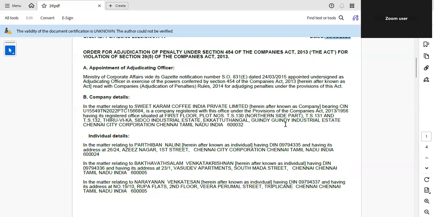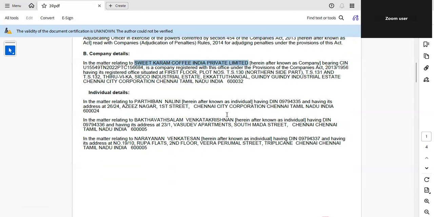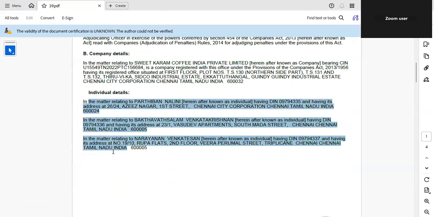This case relates to Sweet Karam Coffee India Private Limited, and clearly demonstrates how even a procedural delay of 35 days can lead to penalties for the company and the officer in default. You can see here, actually involved here are 3 directors and the company. The individuals are examined as officers in default under the Companies Act.